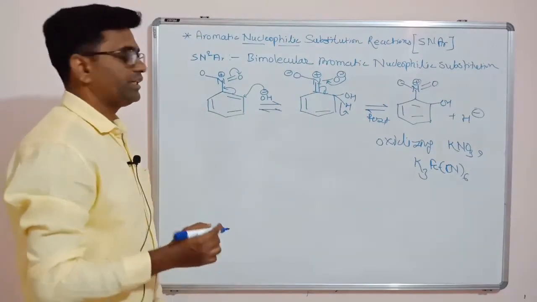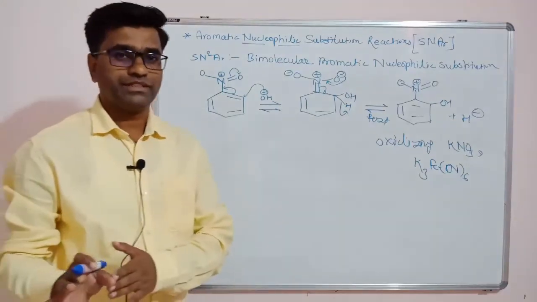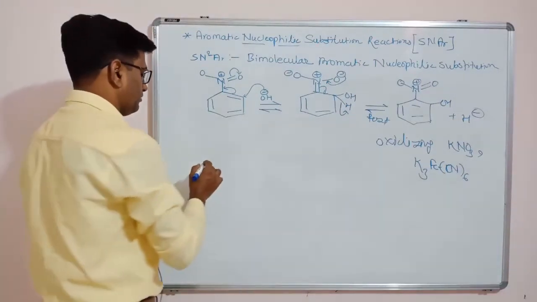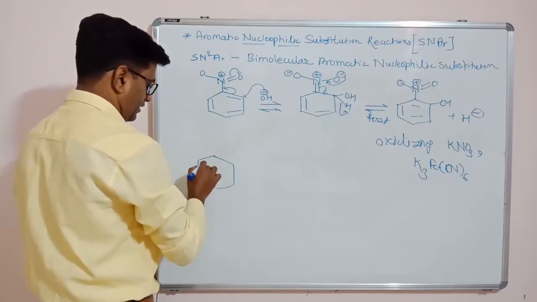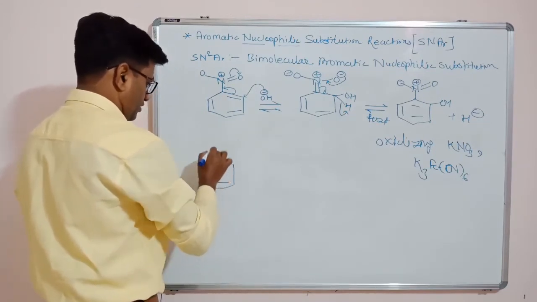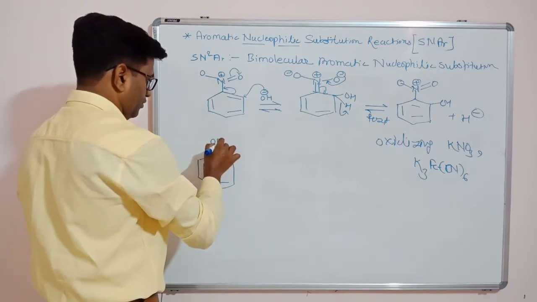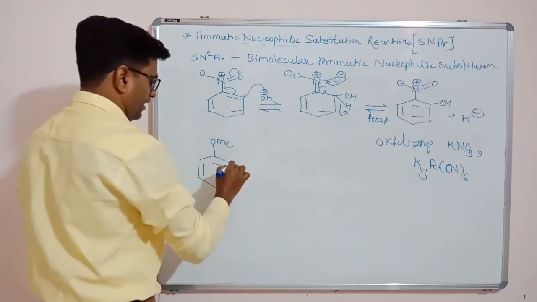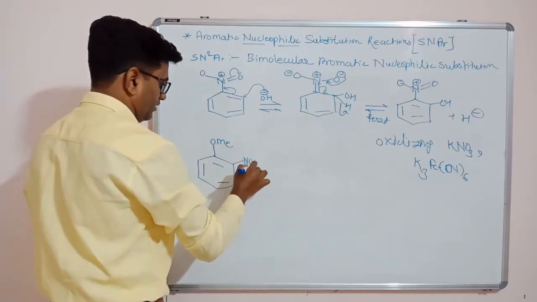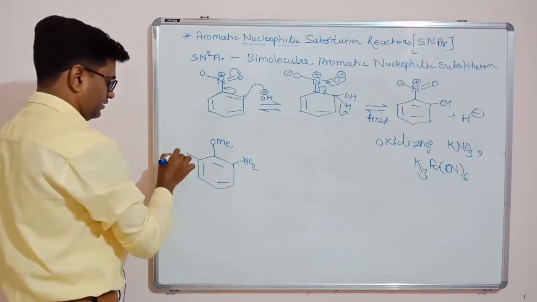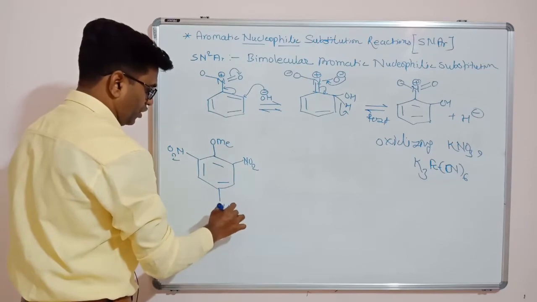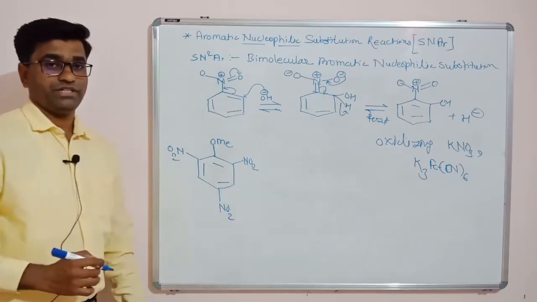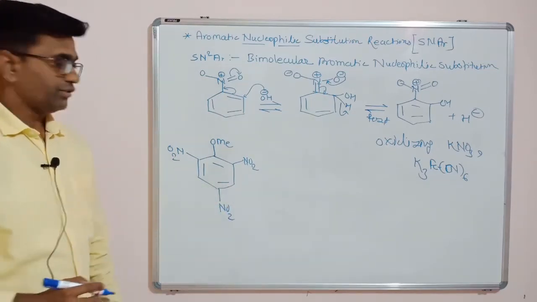For example, if I am trying to obtain the stable intermediate, suppose this is an OMe ether having three nitro groups, strong minus I effect, strong minus R effect. There are three nitro groups.